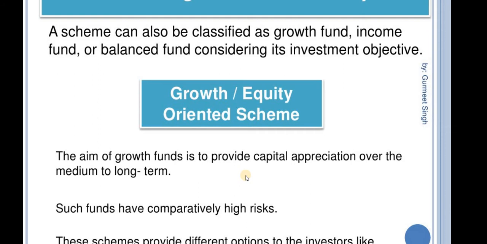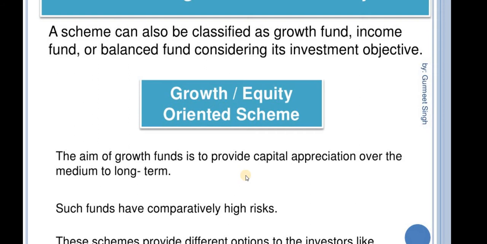These schemes provide different options to investors, like dividend option, capital appreciation, etc. Investors may choose an option depending on their performance, and must indicate the option in the application form. Mutual funds also allow investors to change the option at a later date.